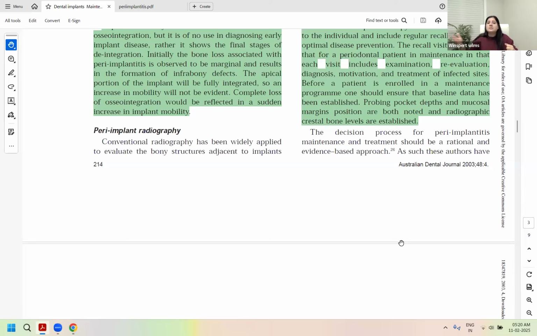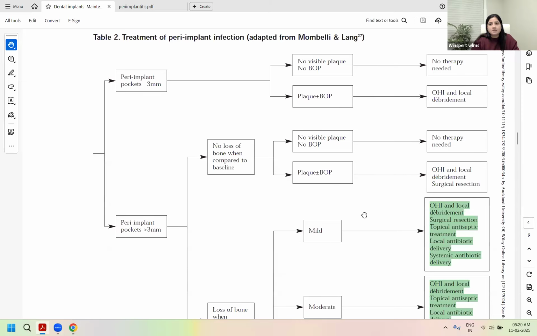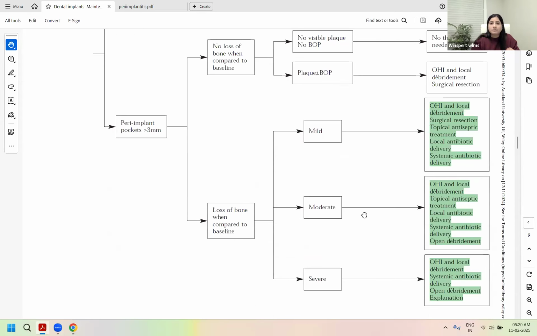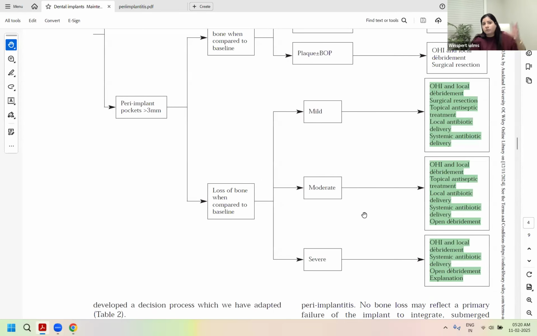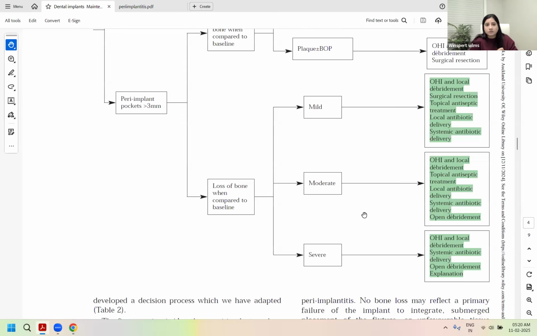So on the maintenance appointments, you will check for the probing depths, you will check for the margin position, you will take radiographic bone levels. Everything should be tested on the maintenance appointment. So these are your professionalism and health promotion for home care, and treatment and evaluation where the recall and the assessment examination questions are asked.